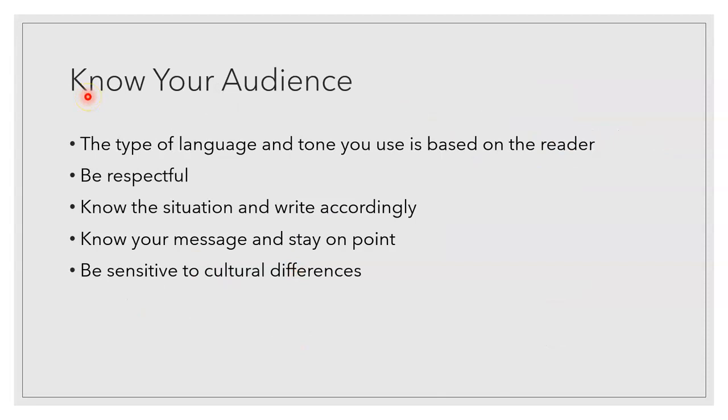Emails could be formal or informal, but it is important to know to whom you are writing. It is very important that you know your audience when you write your email. Here are a few do's and don'ts you must be aware of while writing your email. The type of language and tone you use is based on the audience. If you are writing a formal or business email, the language must be very formal and you must be courteous. Be respectful. Know the situation and write accordingly. Know your message and stay on point. Never go off topic. Be sensitive to cultural differences.